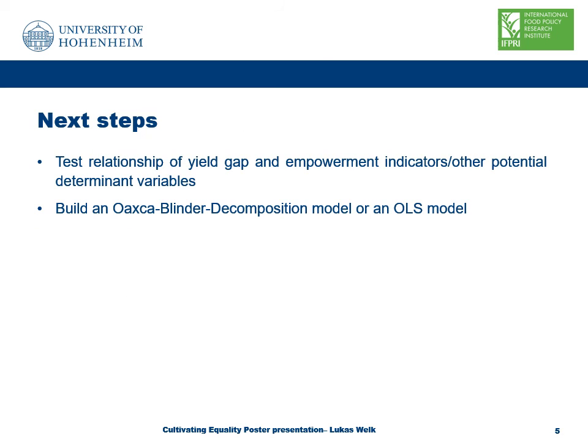Our next steps will be to test the relationship of yield gap and empowerment indicators and other potential determinant variables, and then to build an Oaxaca-Blinder decomposition model or an OLS model.